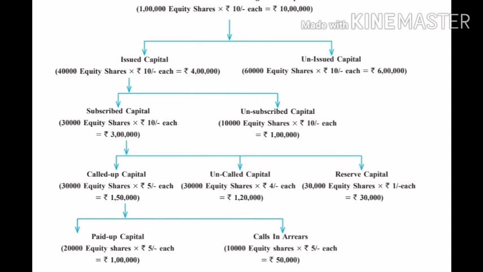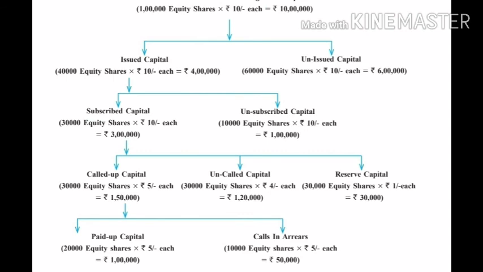The amount paid by the shareholders is called paid up capital, and the amount that a person hasn't paid yet is called calls in arrears. That means the company called the amount but the shareholder has not paid it, which is called calls in arrears. Now I hope you understand the structure of capital. Authorized capital, then issued capital.